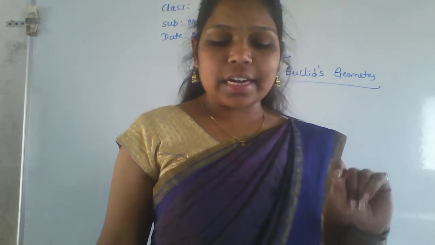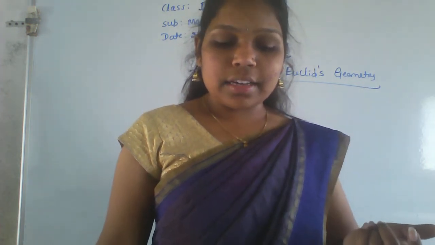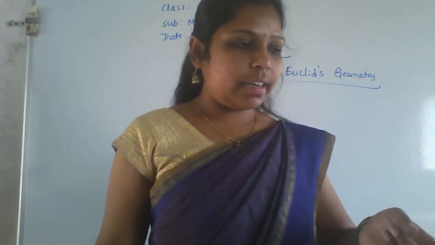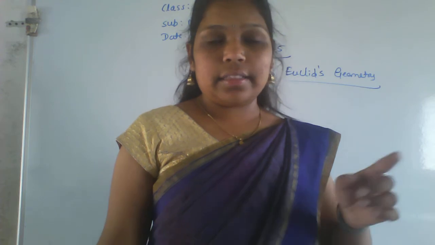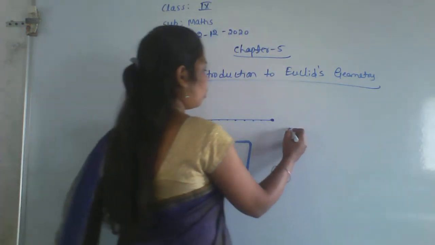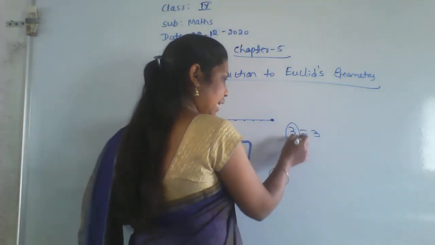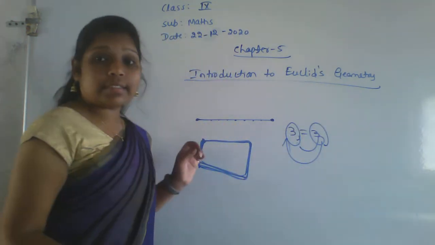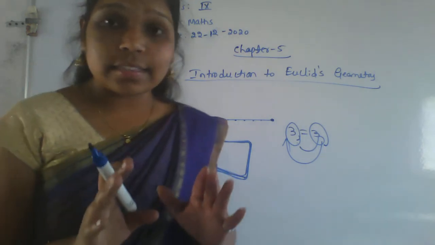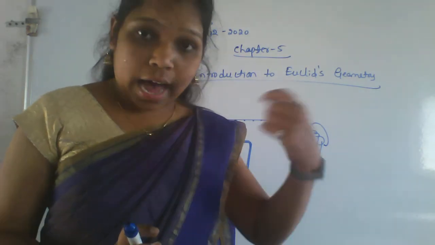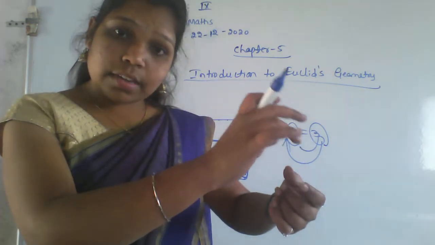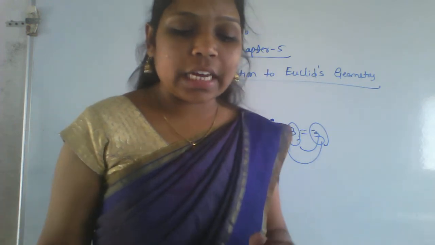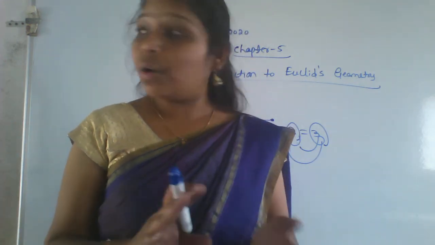The things which are equal to the same thing are equal to one another, right? So if here I am saying that 3 is equal to 3, this 3 is equal to this 3, and this 3 is equal to this 3. That is the meaning of that sentence. If one thing is equal to another one, that other thing is also equal to this one, like that.